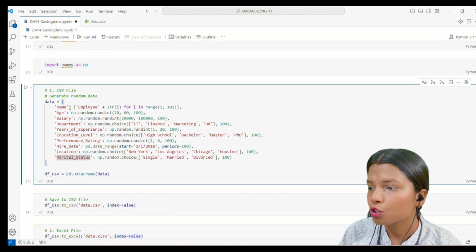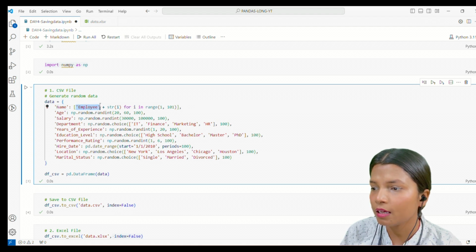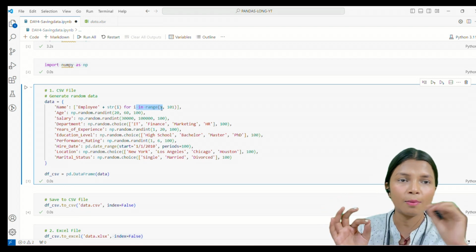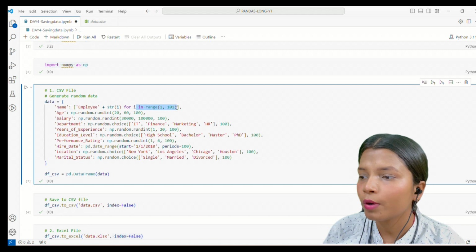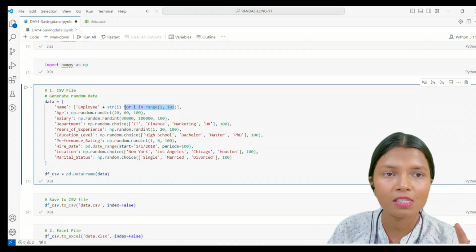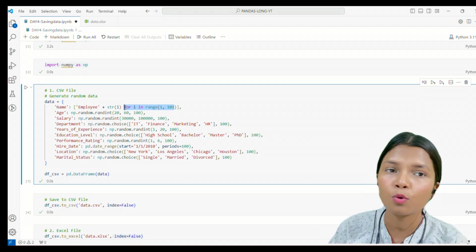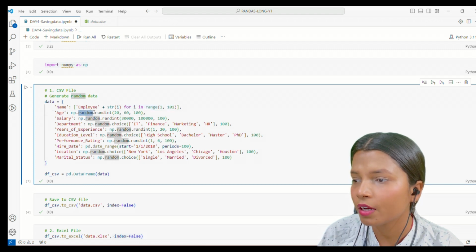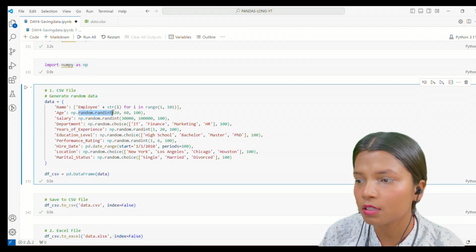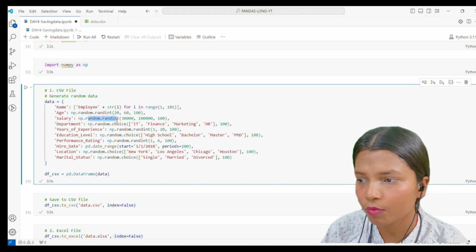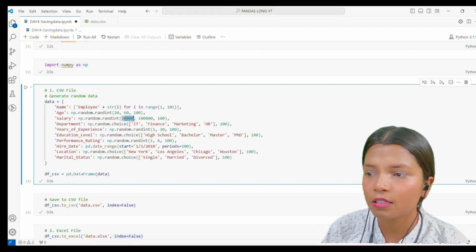So let's see how. First, for name I have written employee plus i, so the output will be employee 101, employee 102, something like that. Here I am using str(i) for i in range 1 to 101, so it will start from employee 1, employee 2 and go up to 100. For age, I am using numpy.random.randint and giving it a range of 20 to 60, with a step of 100. Same way for salary, random.randint: I am generating a random integer from 30,000 to 1 lakh, and the step count is 100.